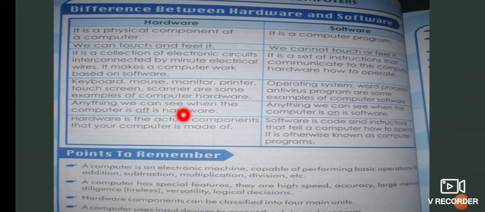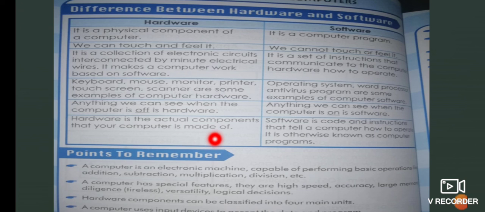Anything we can see even when the computer is switched off is called hardware. Only when the computer is on can we see the software. And then the last one: hardware is the actual component that your computer is made of.